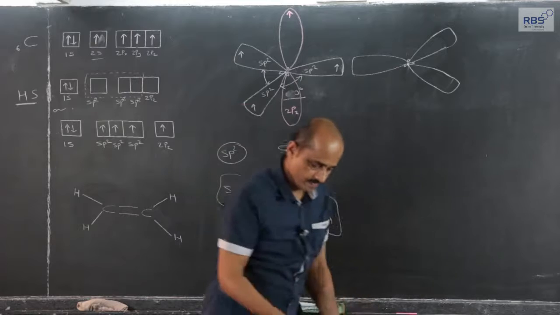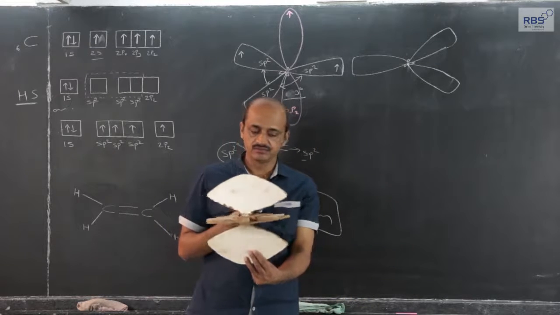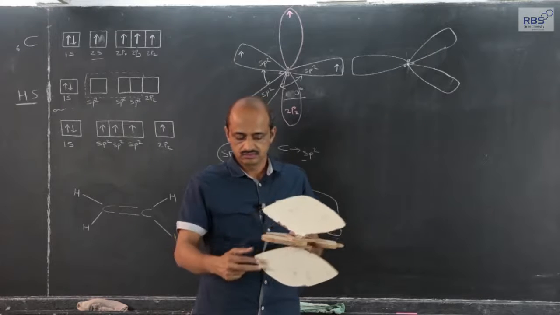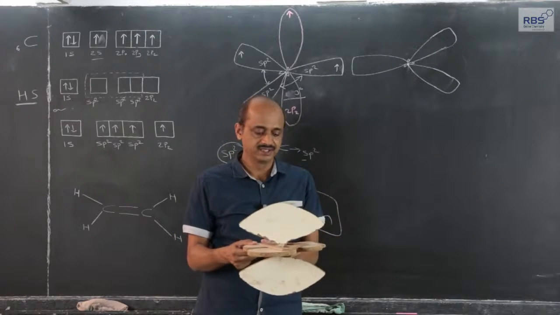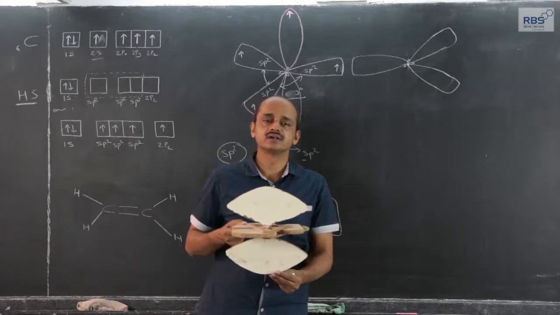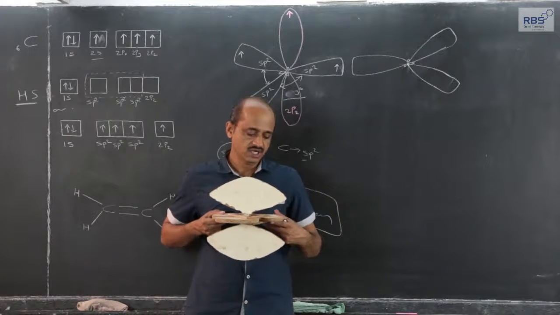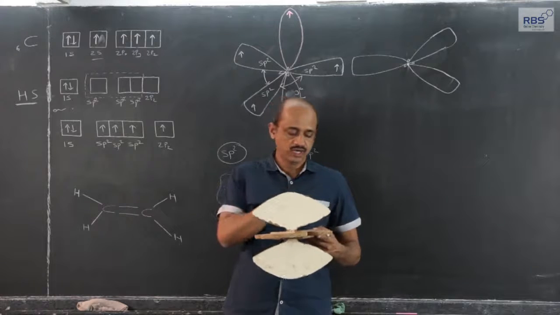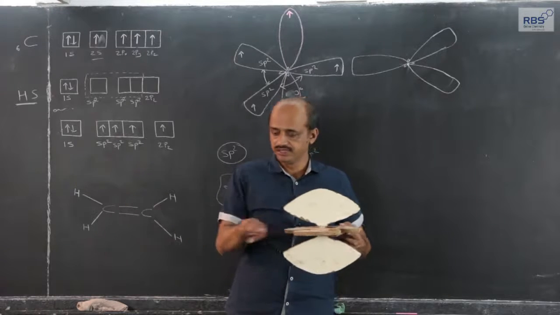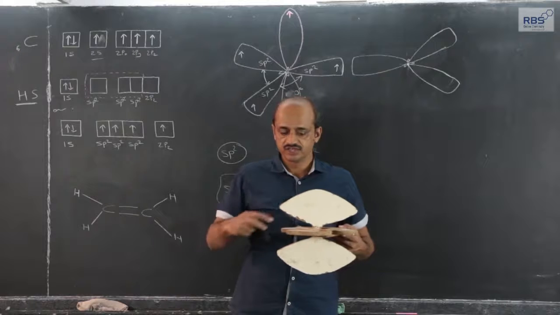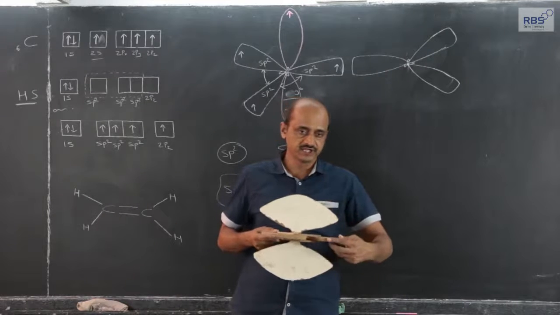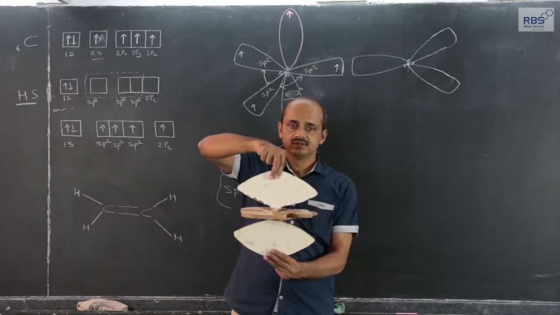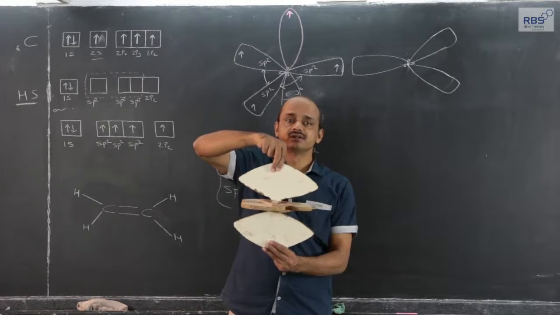Let me show the diagrammatic explanation. What I have developed is a model which can represent sp2 hybridized carbon. 1, 2 and 3, these three are in a plane, sp2, sp2 and sp2, and this one is the unhybridized 2pz.